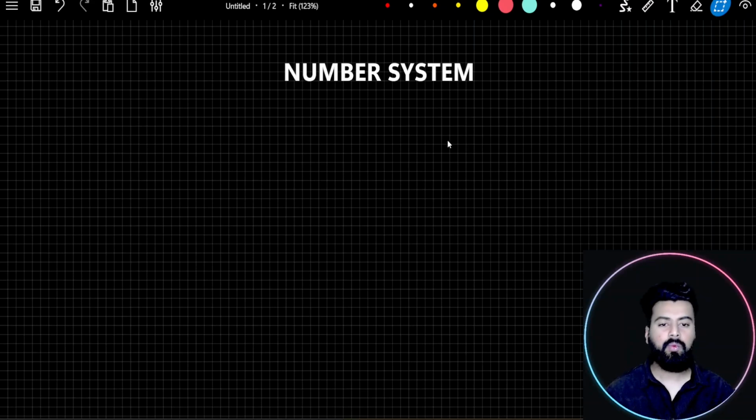In number system, one important thing which all the students should learn is classification of numbers. Because until and unless I'm clear with the type of a number, I'll not be able to understand the mathematics clearly. So for the better understanding of numbers, you should first understand classification of numbers.